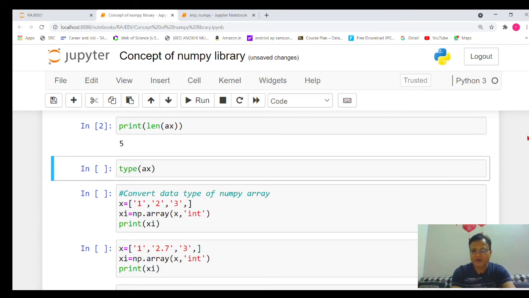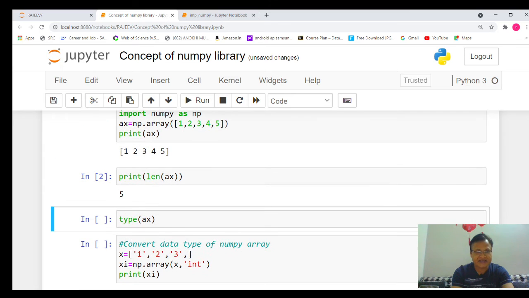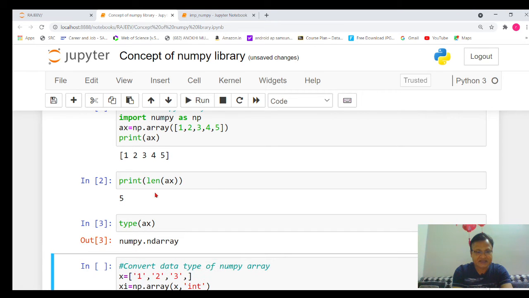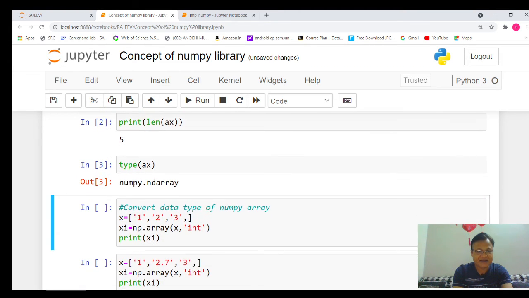Next is the type of ax. Let's say ax is the variable, meaning whatever array I have created in NumPy will be stored by the name ax. I want to know what type of data ax is, or what is the type of variable ax. Whenever you want to know the type of a variable, always use the type function. So let's execute it, and you can see numpy.ndarray, meaning n-dimensional array. So this is an object of an n-dimensional array.